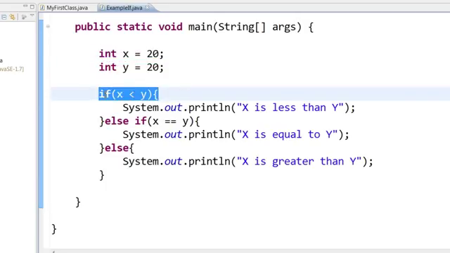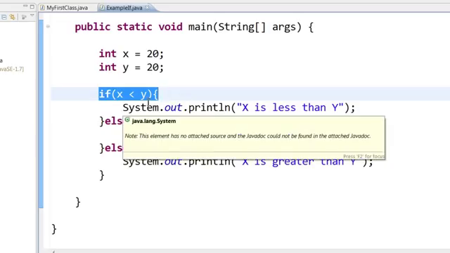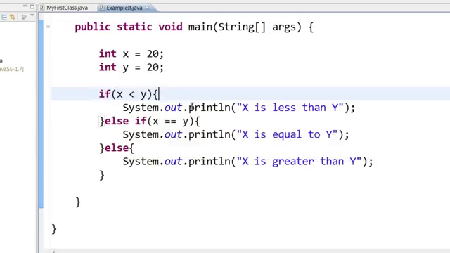I'm checking; there is going to be some kind of code. If x is less than y, I want to do something else. So I will not end this with a semicolon. This is like some kind of a main method, so I cannot end this with a semicolon. In the same way, whenever you open a curly brace, you must make sure that you close that particular curly brace. These are called curly braces.